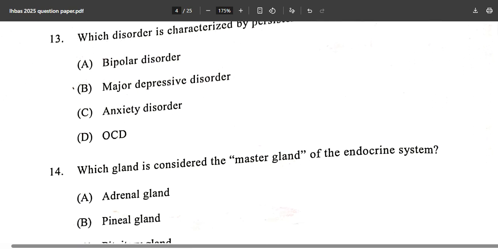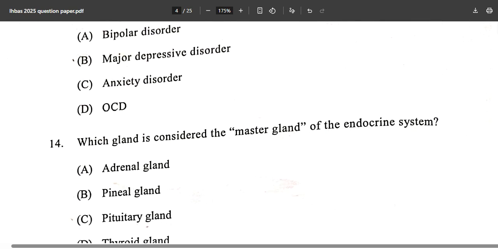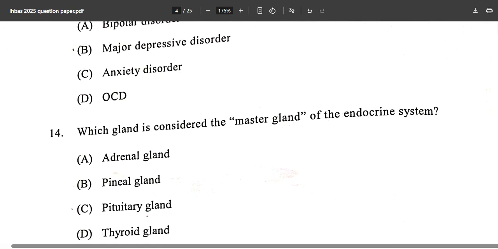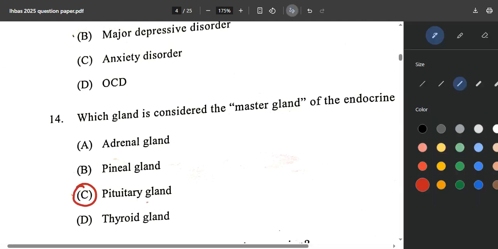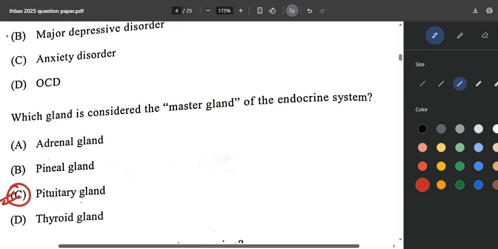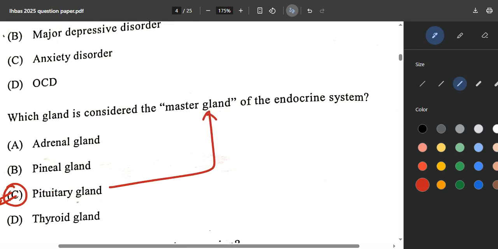Now, one more question for the day. Which gland is considered the master gland of the endocrine system? Options given are adrenal gland, the pancreas, the pituitary gland and the thyroid gland. What do you think is the correct answer over here? It is your big boss. This is option C. The pituitary gland is called the master gland of the endocrine system.